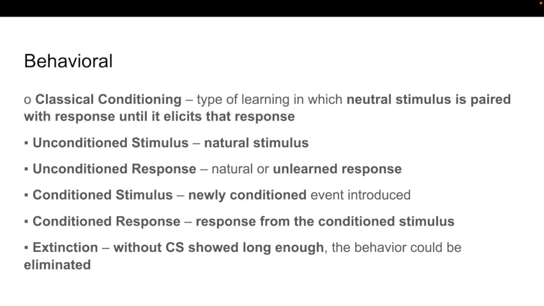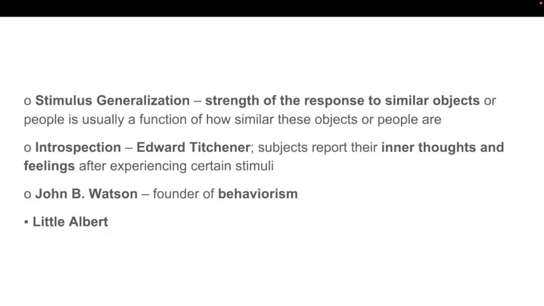So, what's extinction? Extinction is when the conditioned stimulus is no longer given for a very long time, and the conditioned response is eliminated. In simple terms, the classical conditioning disappears. For example, the dog is no longer given a bell ring, just food straight away, so extinction occurs in the classical conditioning the dog learned before. So that's extinction.